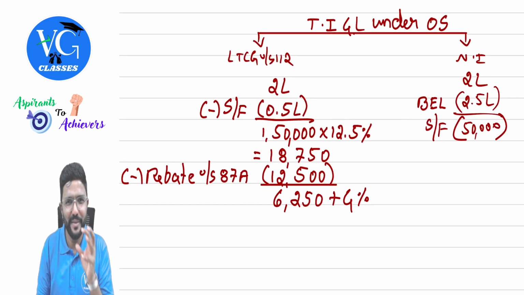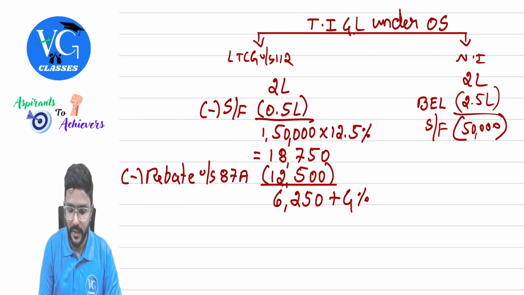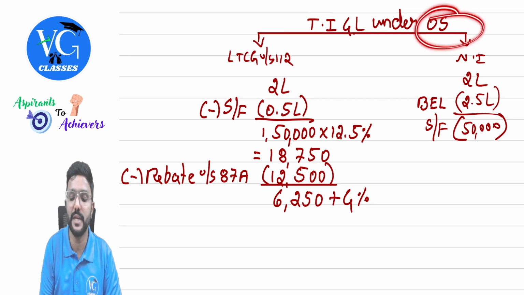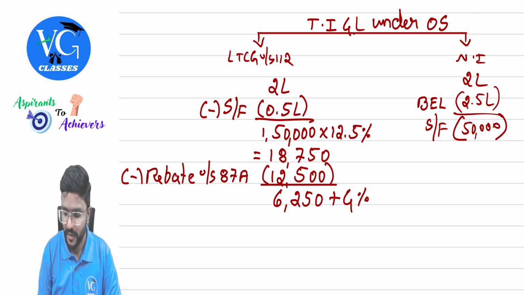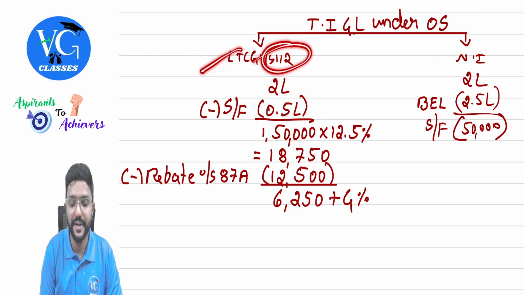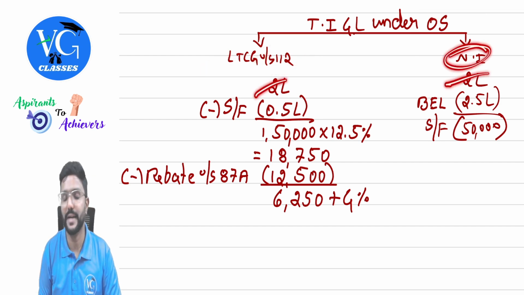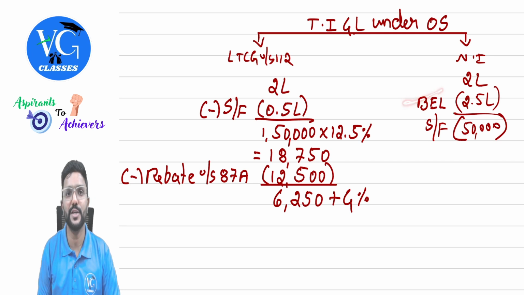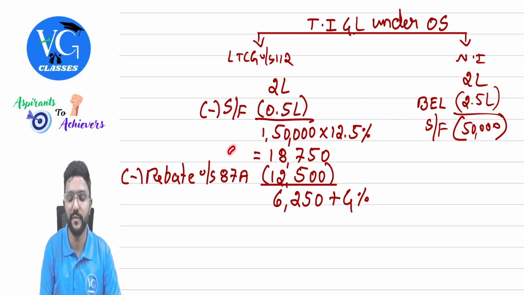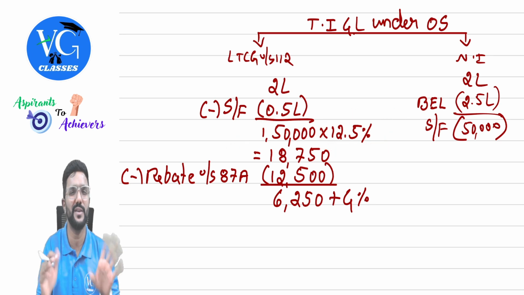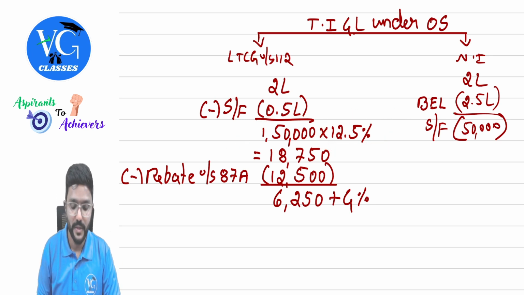It may look very simple, but there are so many things to consider, including the rebate part. Okay. Total income of an assessee under the optional scheme is 4 lakh. Rebate is available. In which long-term capital gain under section 112 is 2 lakh. Normal income is 2 lakh. Basic exemption limit under optional scheme, assuming age is less than 60, is 2.5 lakh. Shortfall is 50,000. Adjust this 50,000 here. Remaining is 1,50,000, taxable at 12.5%, assuming it is not land or building. So 18,750. Is rebate available?